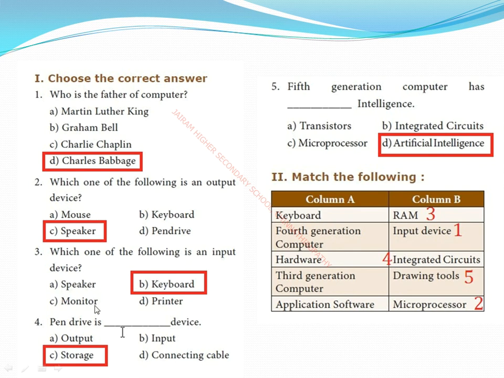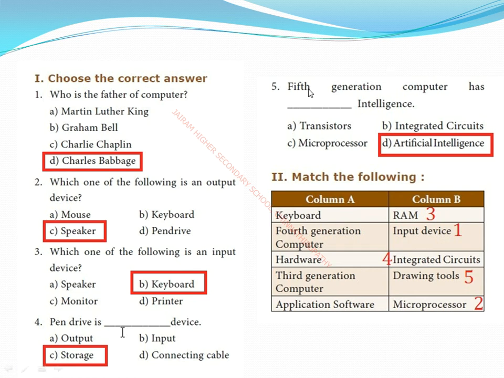So next, which one of the following is an input device? You have to find out from all of these. Speaker is an output device, you know that. Monitor is an output device, printer is an output device. So which one is correct? Keyboard is an input device. So next, pen drive is a dash device. What is the purpose of a pen drive? You know that we can store data in the pen drive. Okay, so it is a storage device.